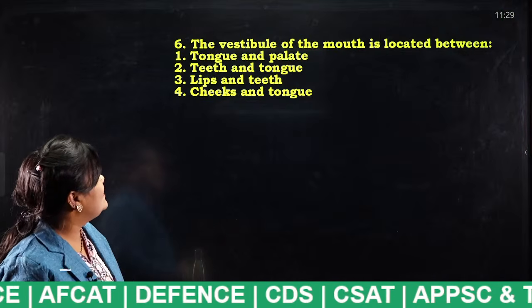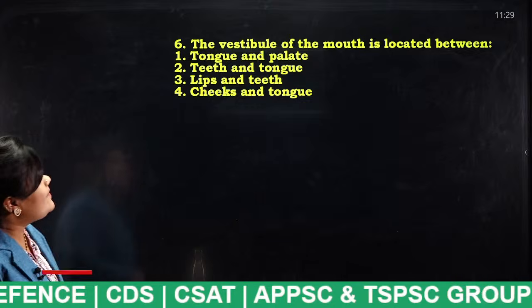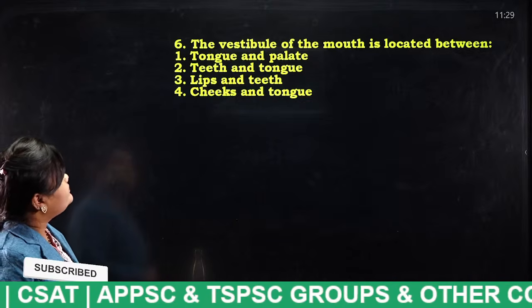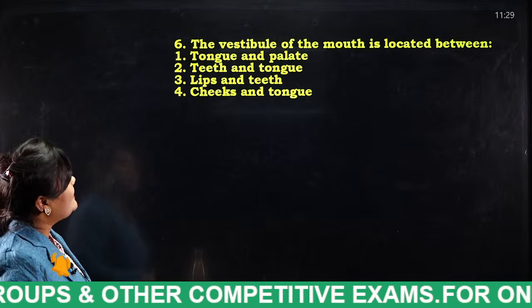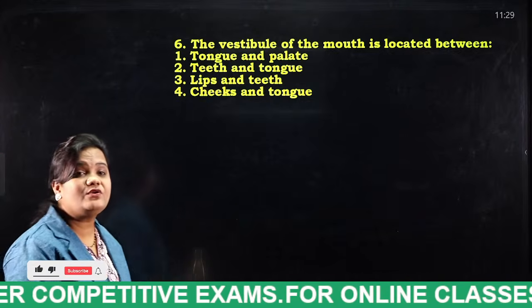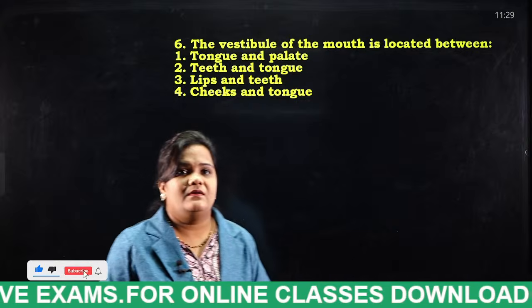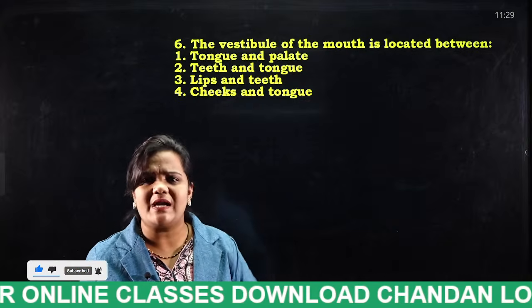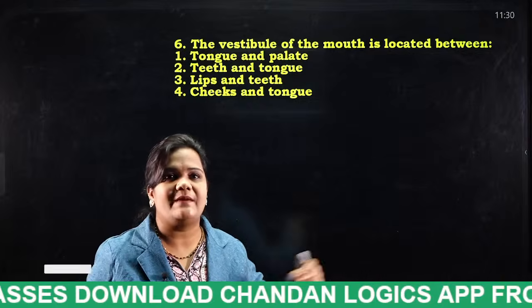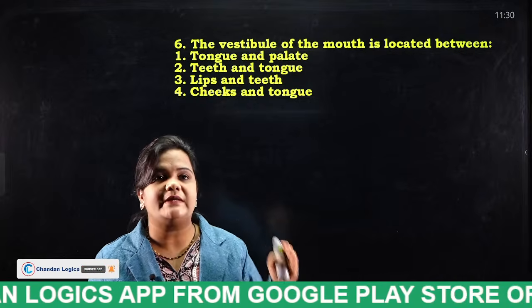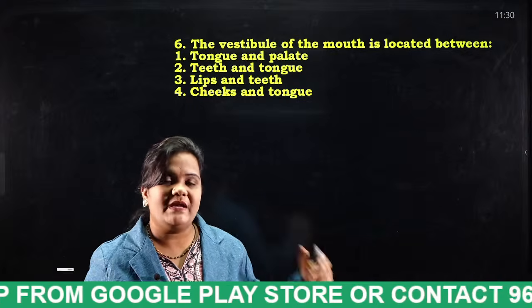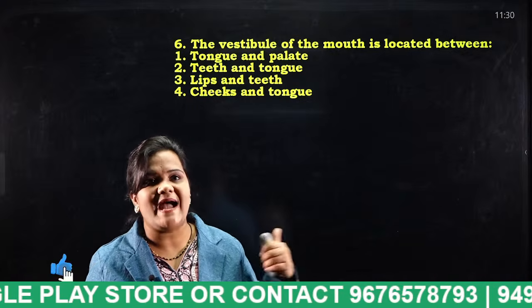So next question. The vestibule of the mouth is located between tongue and palate, teeth and tongue, lips and teeth, or cheeks and tongue. So who is going to give the answer for this question? Till now only 5 MCQs are completed. How can you say that the class is completed? Still there. The total number of MCQs is 30. So be patient. What is the answer for this question?